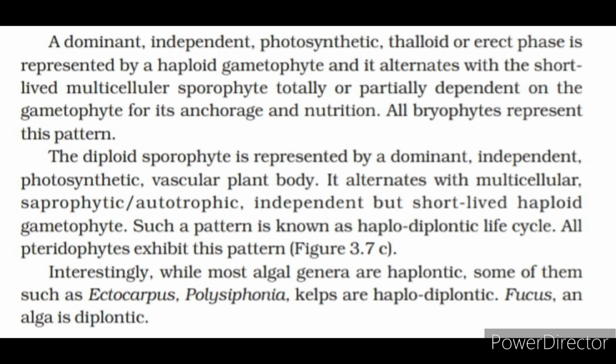The diploid sporophyte is represented by a dominant, independent, photosynthetic, vascular plant body. It alternates with multicellular, saprophytic or autotrophic, independent but short-lived haploid gametophyte. Such a pattern is known as haplodiplontic life cycle. All pteridophytes exhibit this pattern. Interestingly, while most algal genera are haplontic, some of them such as Ectocarpus, Polysiphonia, kelps are haplodiplontic. Fucus, an alga, is diplontic.